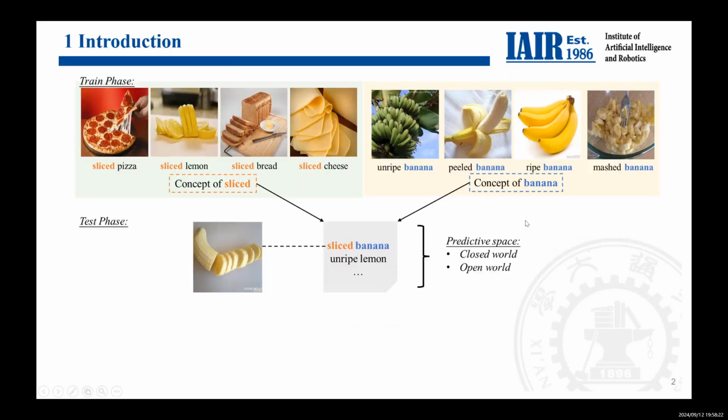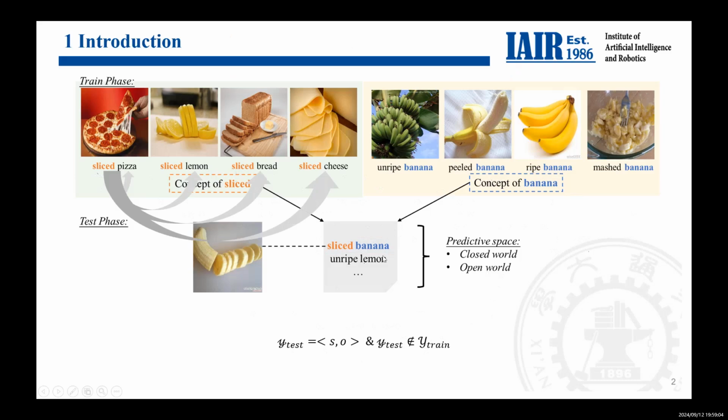Compositional zero-shot learning research aims to build a classifier for compositional labels, which contain two parts: the state part, such as sliced, and the object part, such as banana. The classifier can be trained on compositions such as sliced pizza, sliced lemon, unripe banana, and peeled banana, and needs to classify the instance of sliced banana, which never appears in the training data. So that's the reason why we call it compositional zero-shot learning.